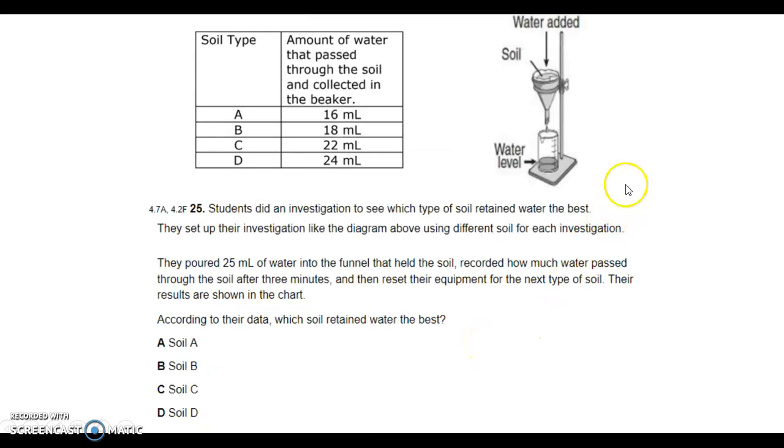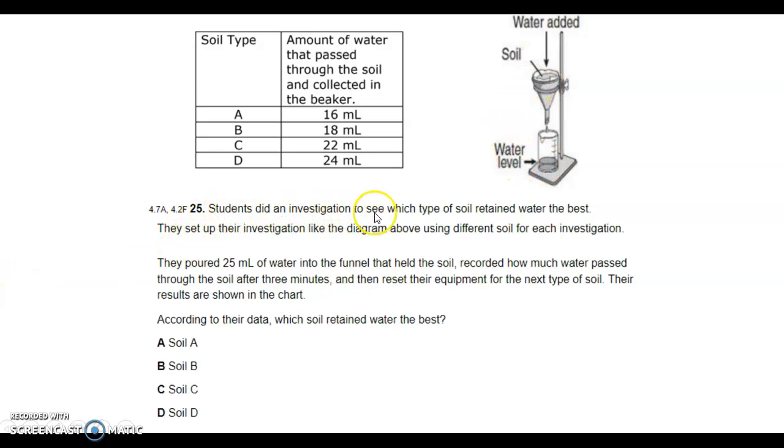Question 25. So you're going to use all of this to help you. So this is soil type A, B, C, and D. The amount of water that passed through the soil and collected in the beaker. So this is water added, soil, water level.